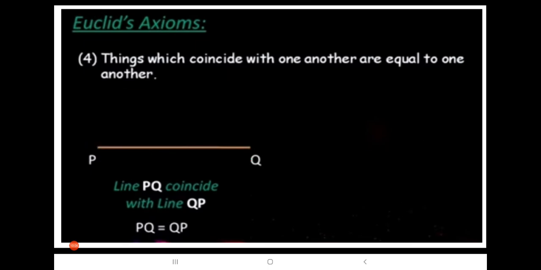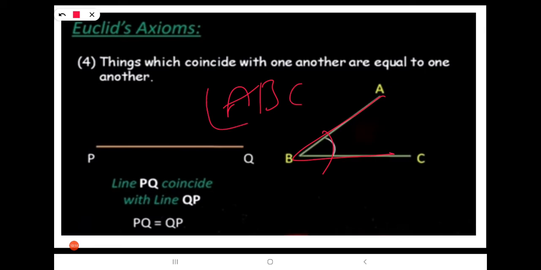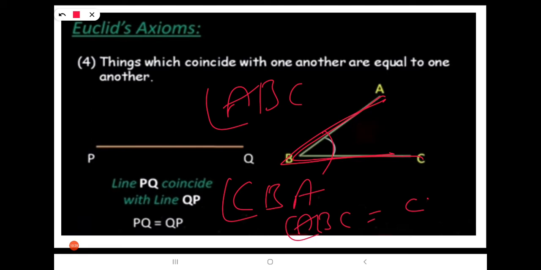Let us see one more example. See here, ABC is an angle. Angle ABC is an angle, and we can write this angle in this direction also, CBA. That is nothing but angle ABC equals angle CBA. The angle does not change here, the angle is at B only.